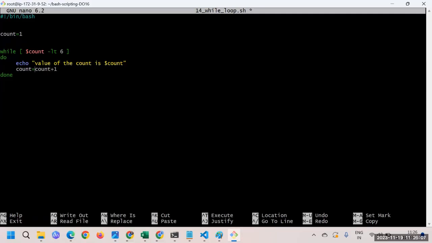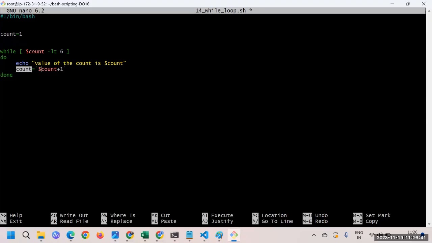Just remember backticks. So what is happening here for the first time? Just look at it this way: 1 is less than 6, true. The value of count, 1, will get printed. Then count is equal to count plus 1. What is the value of count? It's 1, and 1 plus 1 is 2 now. So the count value has changed from 1 to 2.